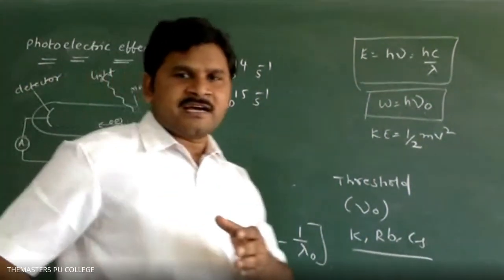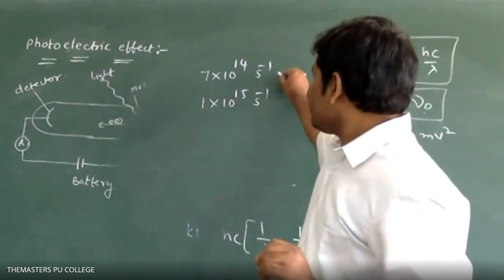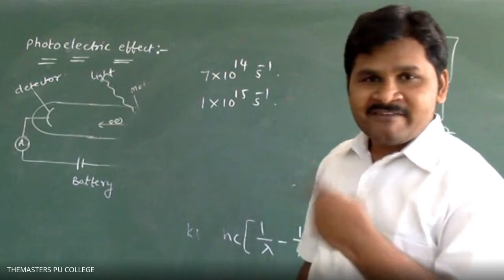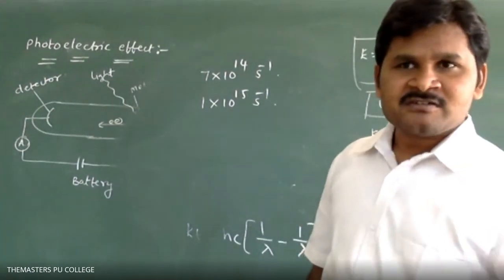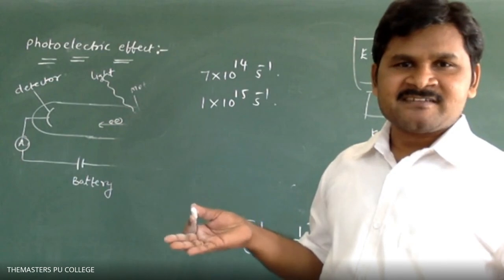Hitting the metal. Now see for yourself, this is the metal frequency, this is the light frequency. Which value is more? Metal. No, sir. If the metal frequency is greater, how will you get ejection of electrons?